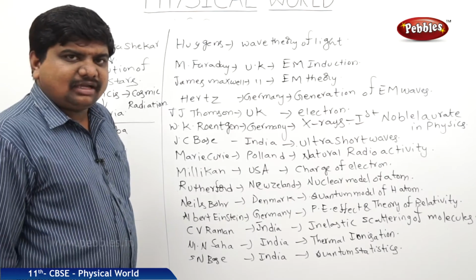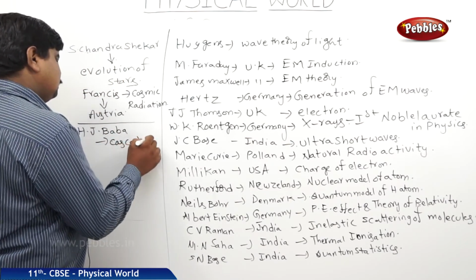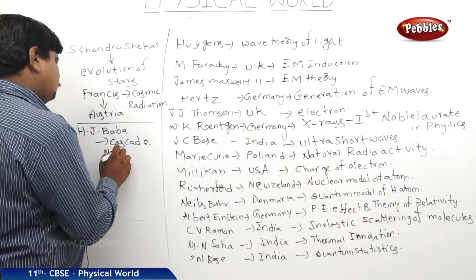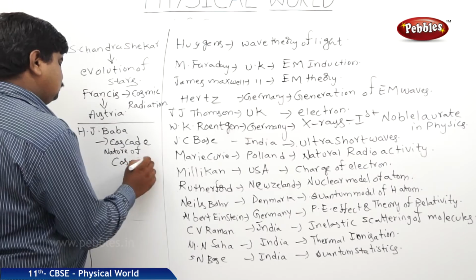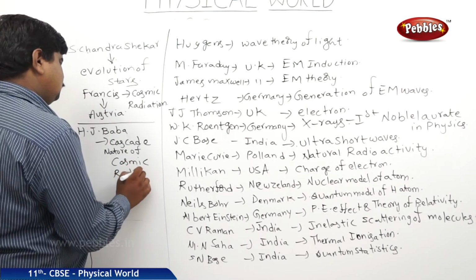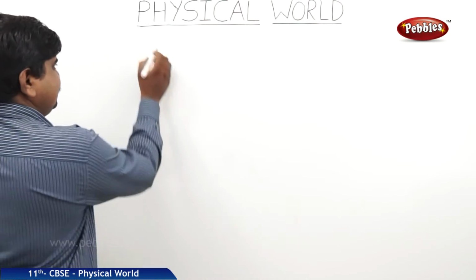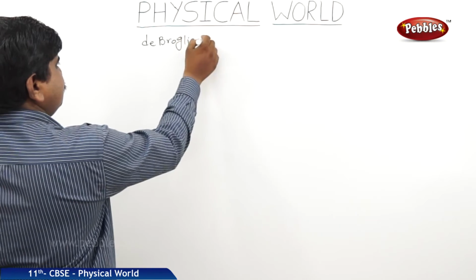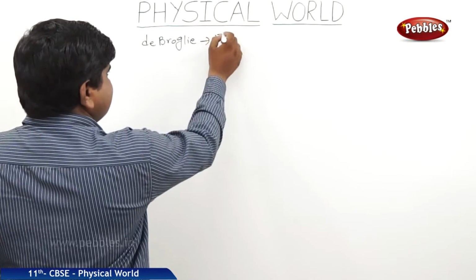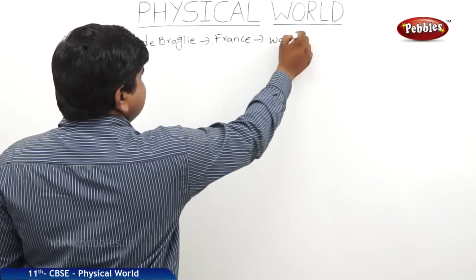That discovers about the cascade nature of cosmic radiation. The next great scientist who has discovered the contribution is de Broglie. So he is from France. Has discovered the wave nature of matter.